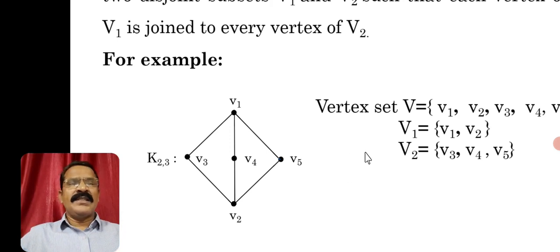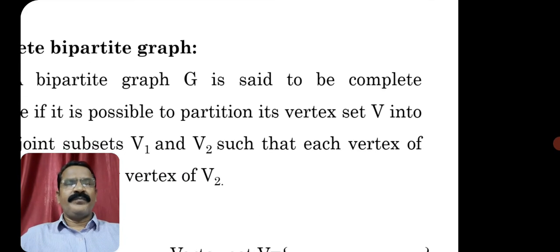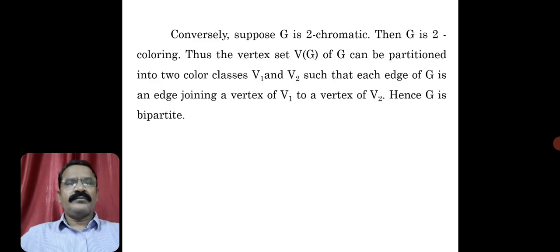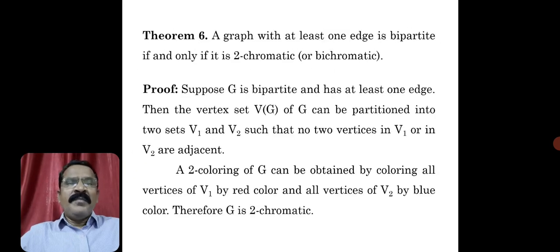So let us consider that V(G) can be partitioned into two subsets, say V1 and V2, such that no two vertices in V1 or in V2 are adjacent. That is the observation we just had. So it implies a two coloring of G can be obtained.